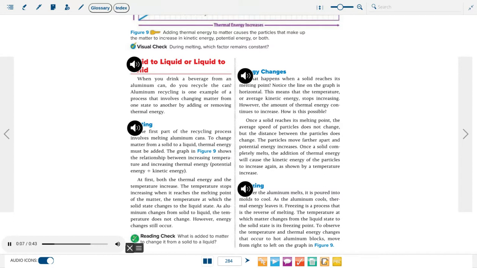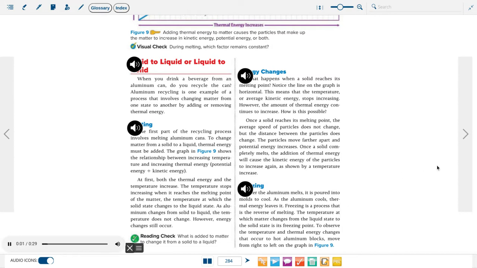Notice the line on the graph is horizontal. This means that the temperature, or average kinetic energy, stops increasing. However, the amount of thermal energy continues to increase. How is this possible? Once a solid reaches its melting point, the average speed of particles does not change, but the distance between the particles does change. The particles move farther apart and potential energy increases. Once a solid completely melts, the addition of thermal energy will cause the kinetic energy of the particles to increase again, as shown by a temperature increase.